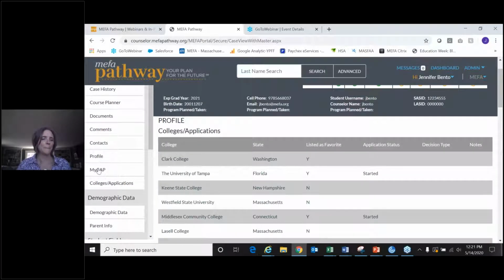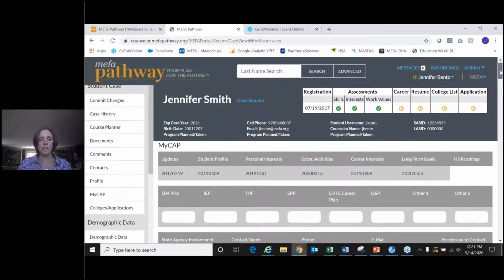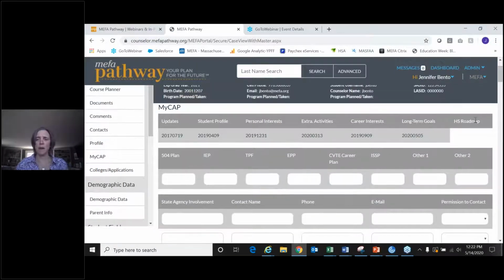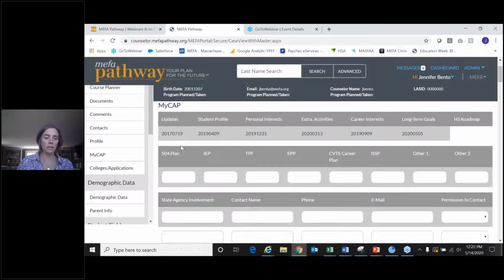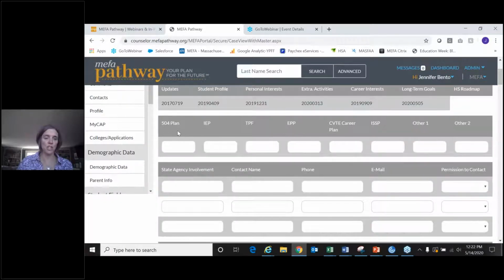We also have the MyCAP feature. So this is a page that we worked with Desi directly, and they helped us build this page out. It has information within the page that is data driven, so information that may come from that SIMS file.